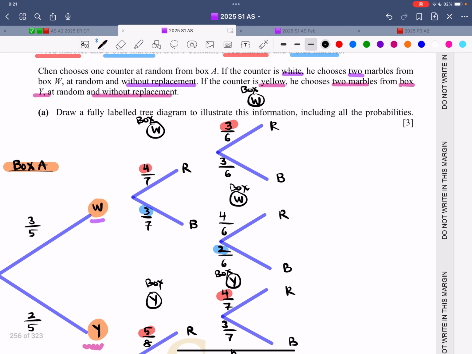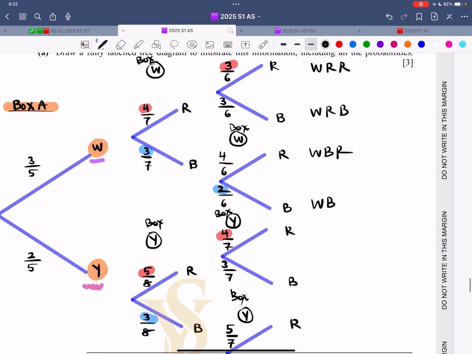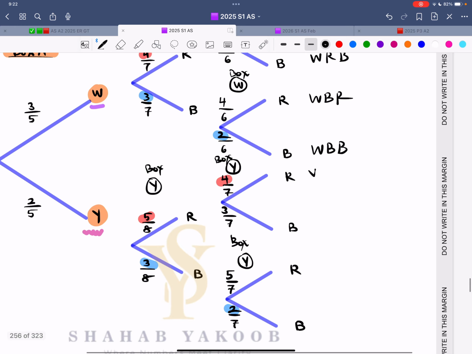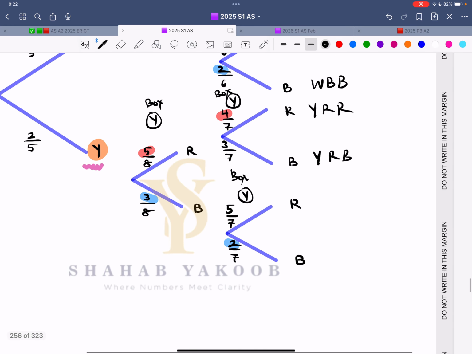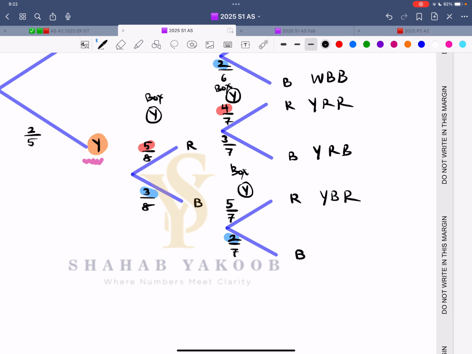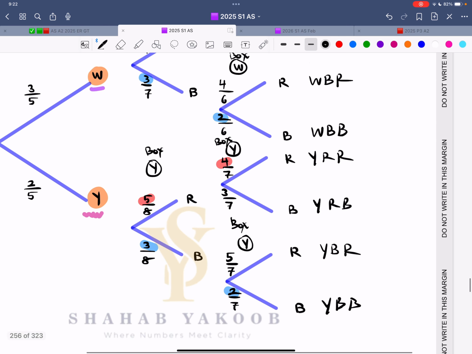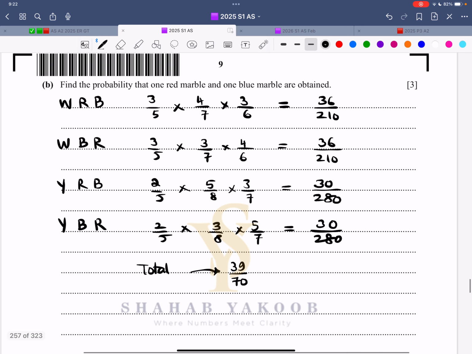Let me just write it down. This is white, red, red; then white, red, blue; then white, blue, red; then white, blue, blue; and then yellow, red, red. This is yellow, red, blue. This is yellow, blue, red. This is yellow, blue, blue. There are 8 options. Now let's see which ones the examiner is talking about.